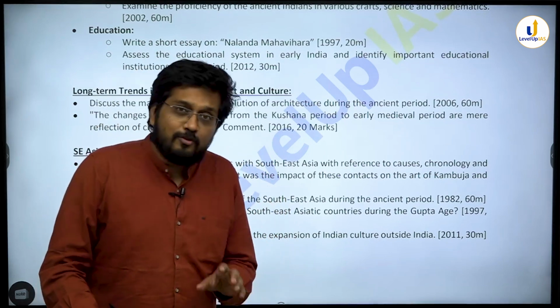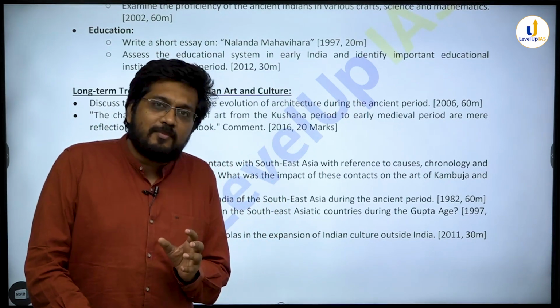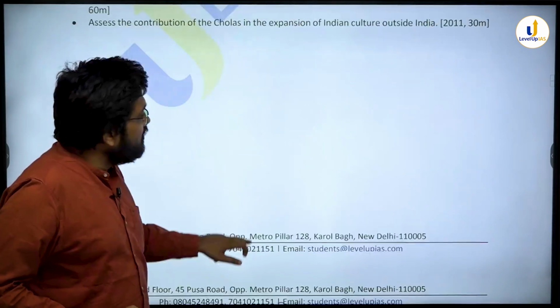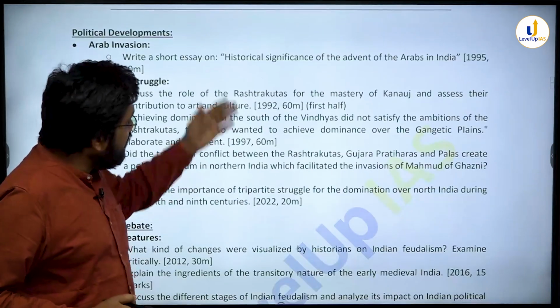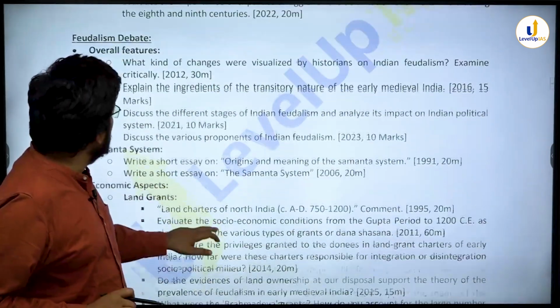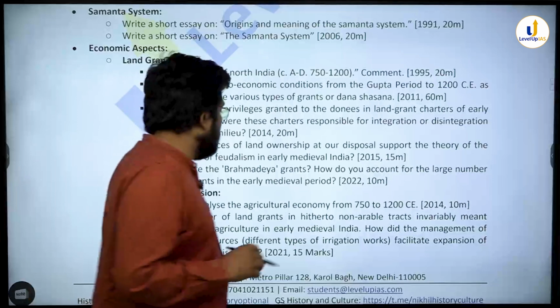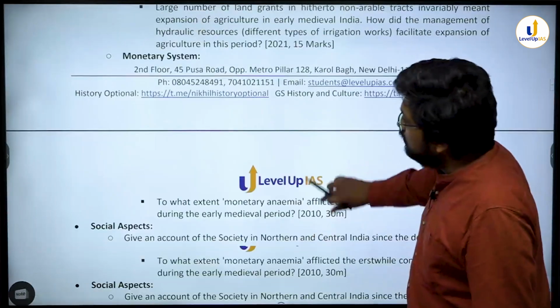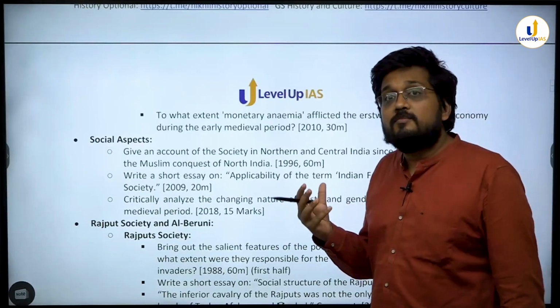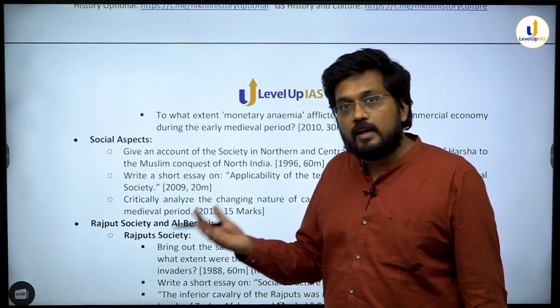Let me walk you through again some such similar surprises when you look at medieval India. I have brought out early medieval separately. उसमें भी, if you see very clearly, we have lots of questions on the feudalism debate of Indian feudalism, वो था कि नहीं था.